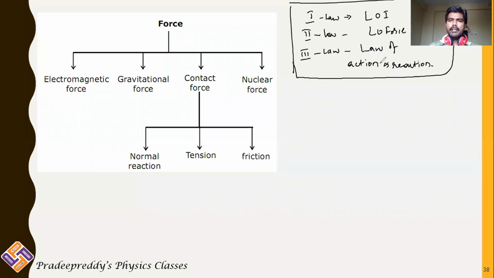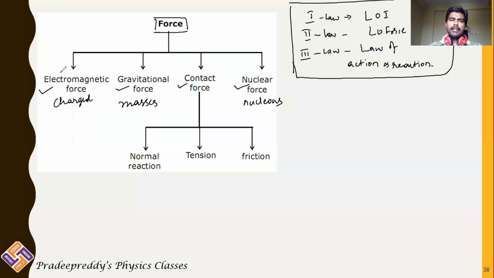Now it is our duty to learn about the different forces which are acting in our daily life. There are a few categories of force, and those forces can be electromagnetic force, gravitational force, contact force, and nuclear force. Electromagnetic force is exerted between charged particles. Gravitational force is exerted between objects having mass. Contact forces can be exerted between any two bodies which are in contact. Nuclear force is exerted between nucleons.